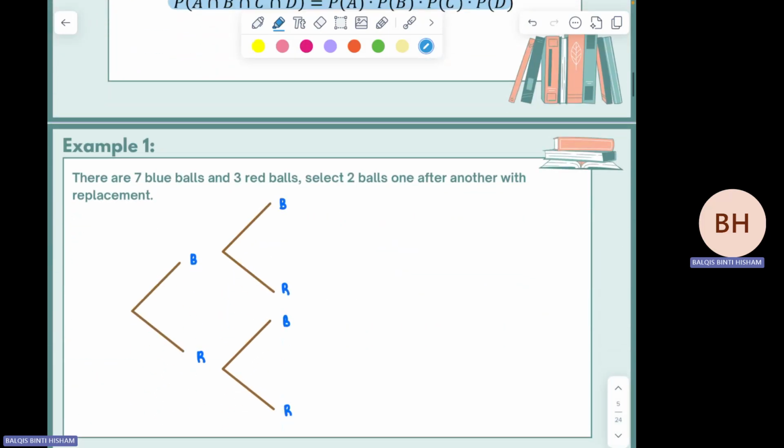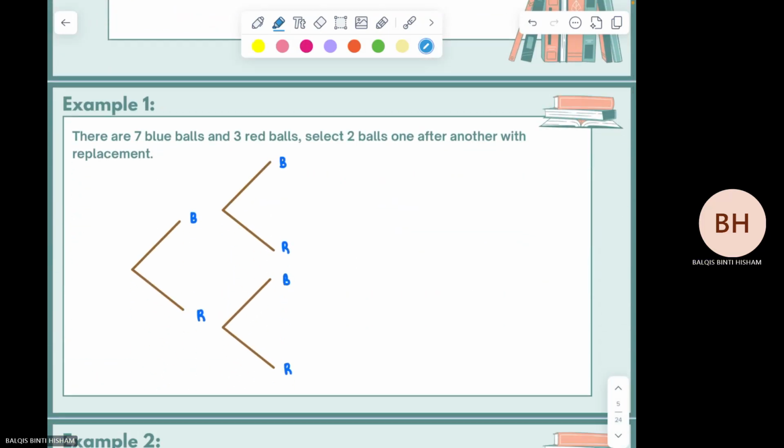Okay, let's look at this example. Madam's example ni, dia tak tally dengan your workbook. Sebab madam dah susun ikut yang mana senang madam ajar, which is independent first, and then baru dependent and conditional prob. So nanti boleh go through workbook, which example yang suit my example. So this one you have in your workbook but different number of example.